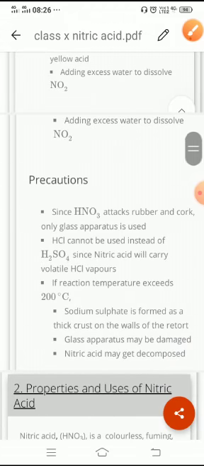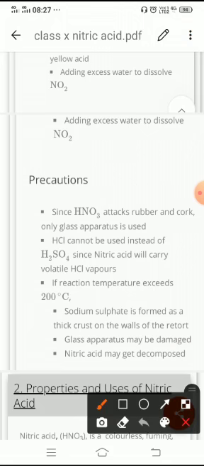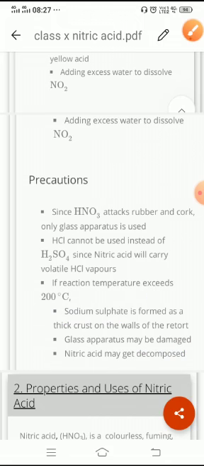If the reaction temperature exceeds 200 degrees, then what will happen? As we have seen in the lab preparation, the temperature has been maintained below 200 degrees, but what will happen if it exceeds? If it exceeds, sodium sulfate will be formed on the walls of the retort glass, which can damage the glass apparatus, and further it cannot be decomposed.